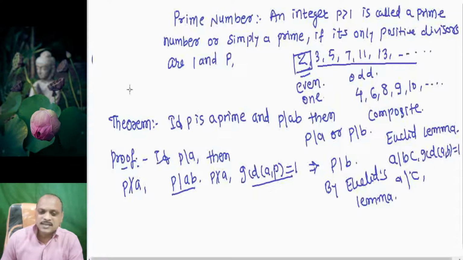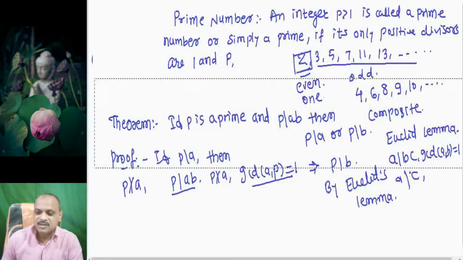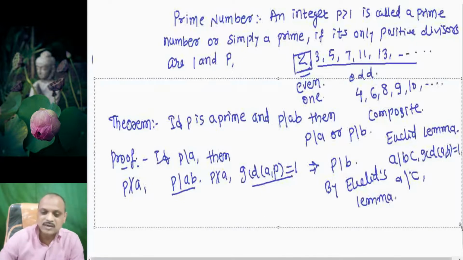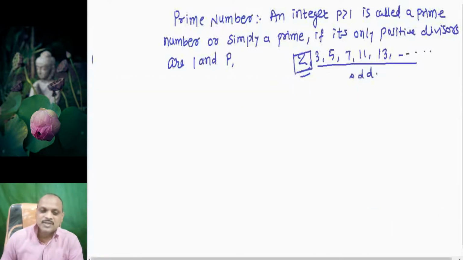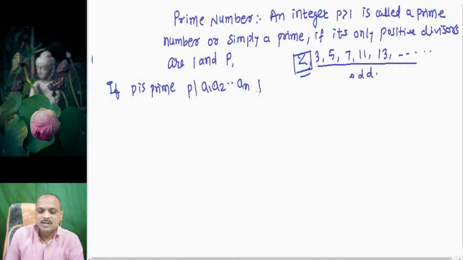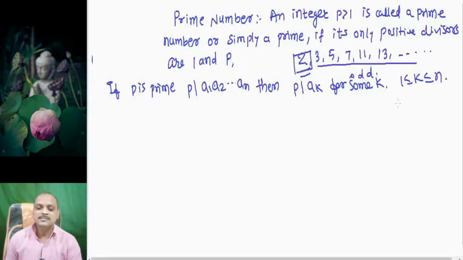Let us extend this statement to more numbers. If p is a prime number and p is a divisor of a1, a2, ..., an, then p is a divisor of ak for some k where k lies between 1 and n.